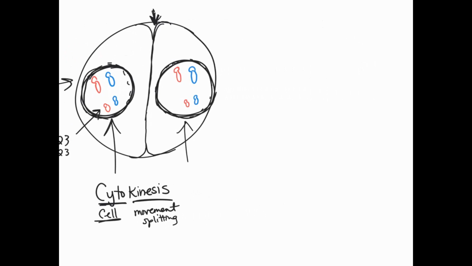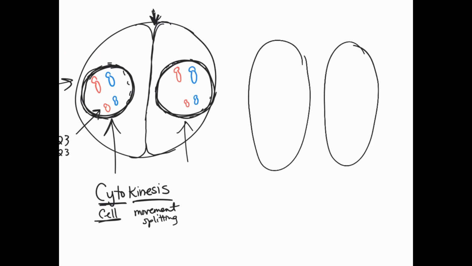So we go down the center, and then we end up with one cell here, with our nucleus and our nucleus. And then, of course, we have our chromosomes, our big red one, small red one, big blue one, small blue one.